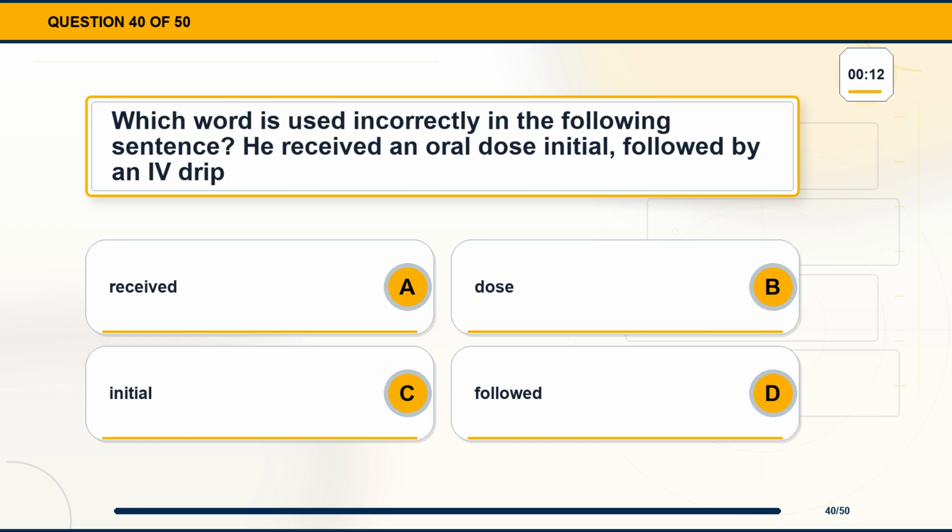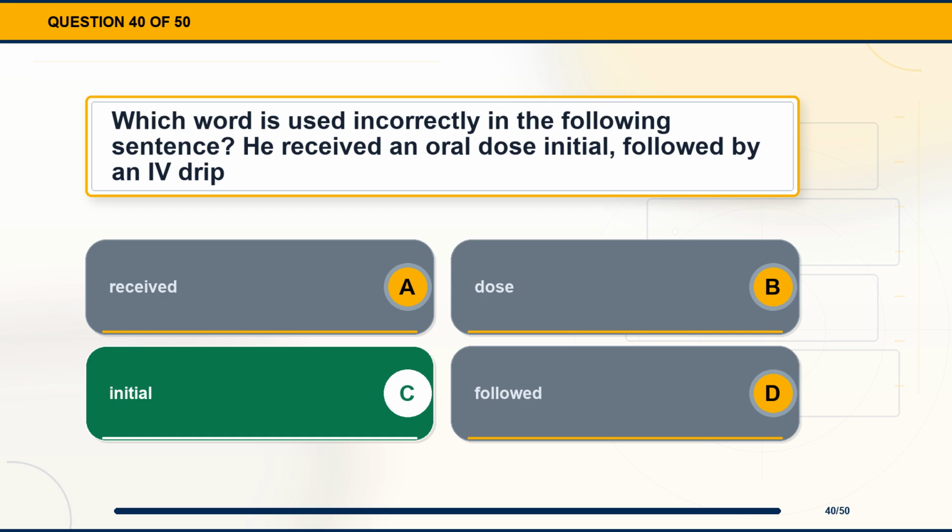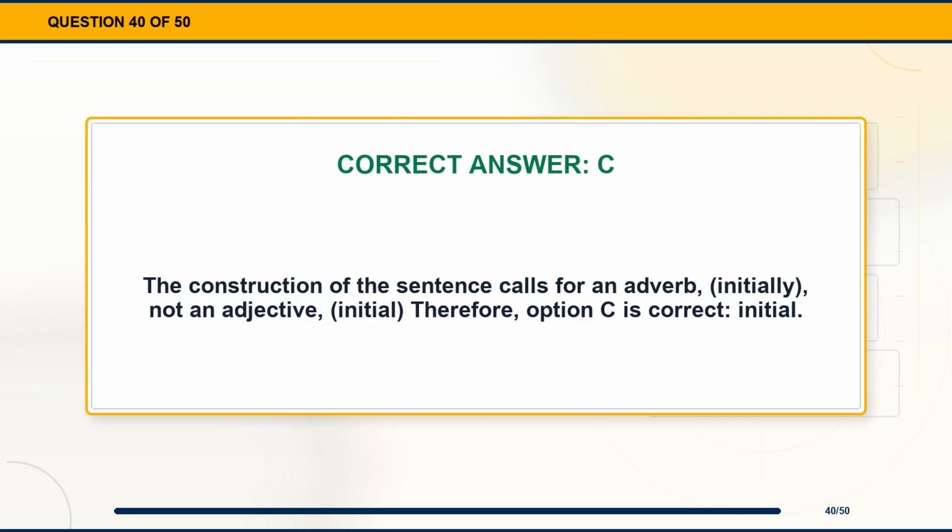Question 40. Which word is used incorrectly in the following sentence? He received an oral dose initial, followed by an IV drip. Option A, received. Option B, dose. Option C, initial. Option D, followed. The correct answer is option C, initial. Explanation. The construction of the sentence calls for an adverb, initially, not an adjective, initial. Therefore, option C is correct, initial.